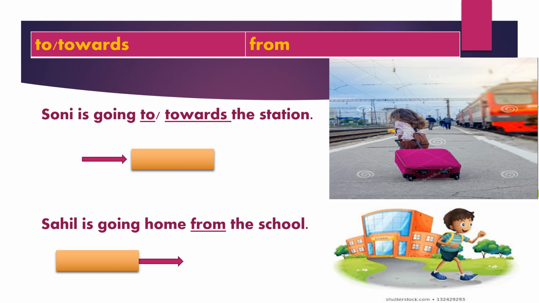The preposition to or towards shows the direction of the station. Sahil is going home from the school. The preposition from shows starting point, the school.